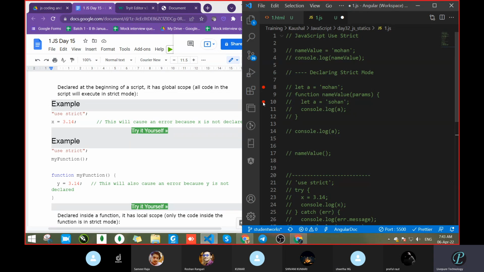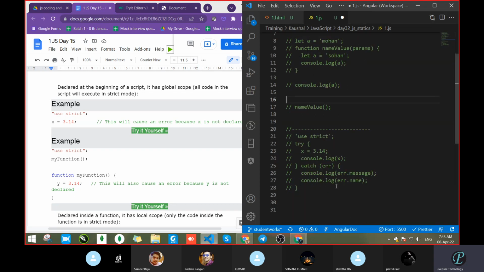That's why we have to declare, whether let, var or const, anything. Because when you are programming and have more modules, or have to write more lines of code, it becomes complicated. So you have to declare everything. Try and catch block, and use strict, this will automatically come.